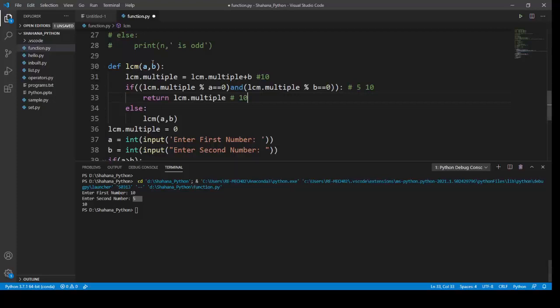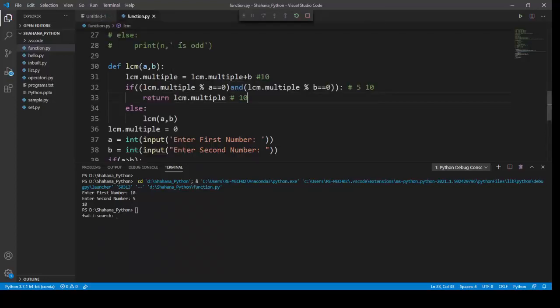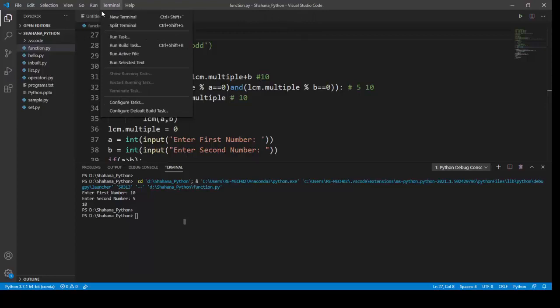What if I enter 20 here? I'm going to run it once again. I'm stopping it and running once again.